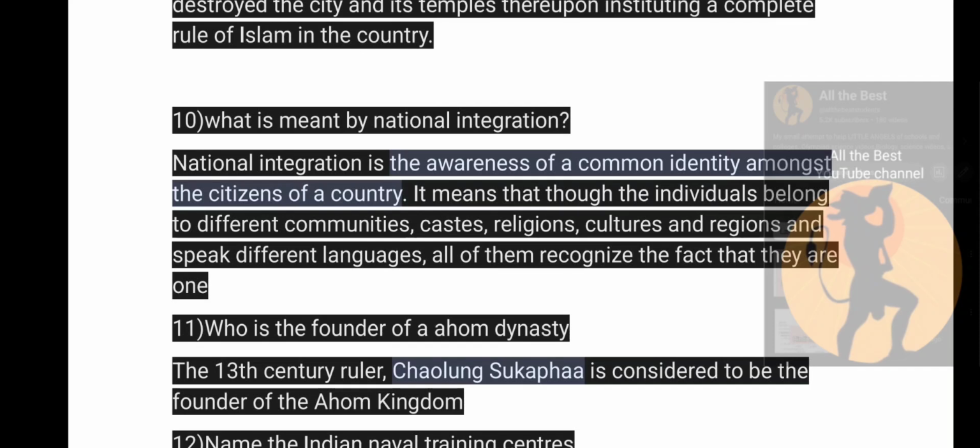So, what is meant by national integration? See, national integration is the awareness of a common identity amongst the citizens of a country. It means that though the individuals belong to different communities, castes, religions, cultures and regions and speak different languages, all of them recognize the fact that they are one.